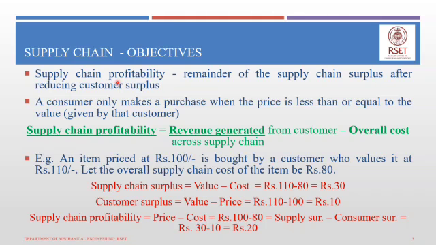An alternative way to define supply chain surplus is this: it is the revenue generated from the consumer, that is the price a consumer pays for a particular product, minus the overall cost across the entire supply chain. At different stages of the supply chain there will be costs incurred. All these costs are summed up, and that is called the overall cost across the supply chain.